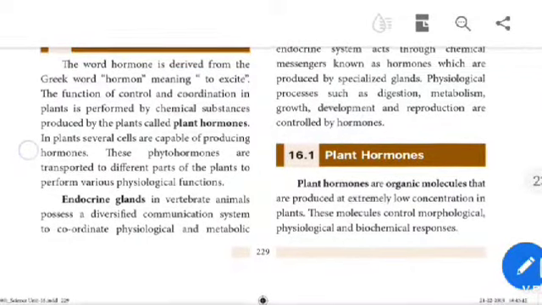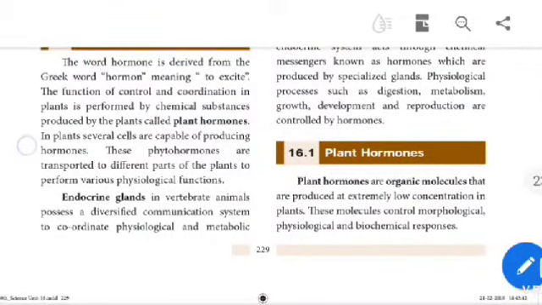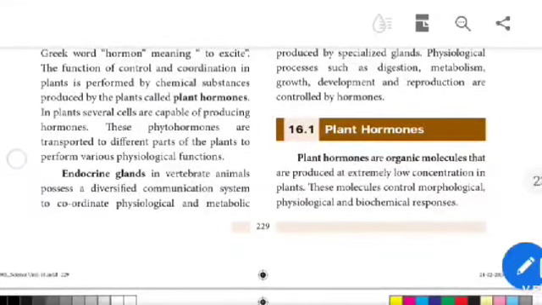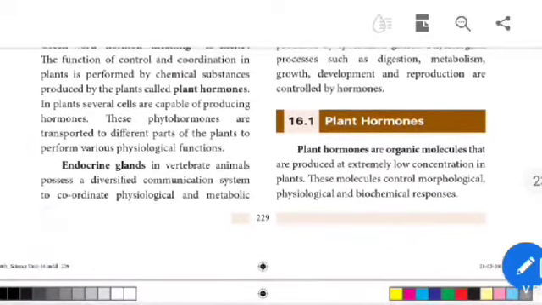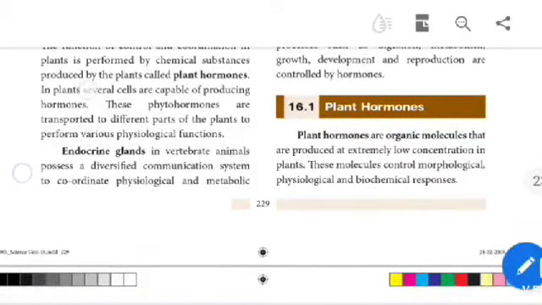The word hormone is derived from the Greek word hormone, meaning to excite. The function of control and coordination in plants is performed by chemical substances produced by the plants, called plant hormones. In plants, several cells are capable of producing hormones. These phytohormones are transported to different parts of the plant to perform various physiological functions.